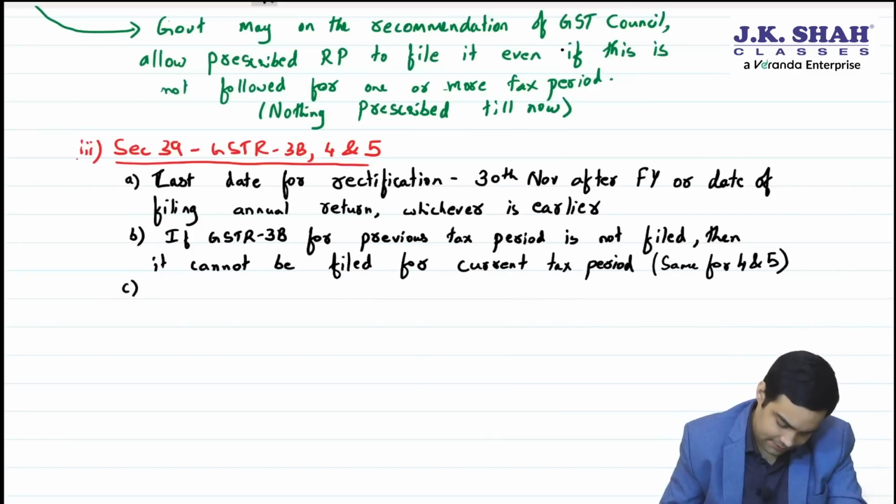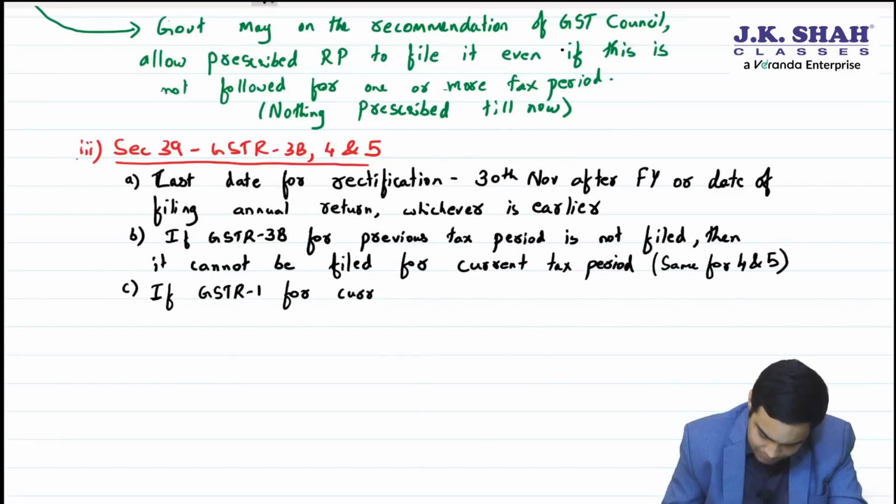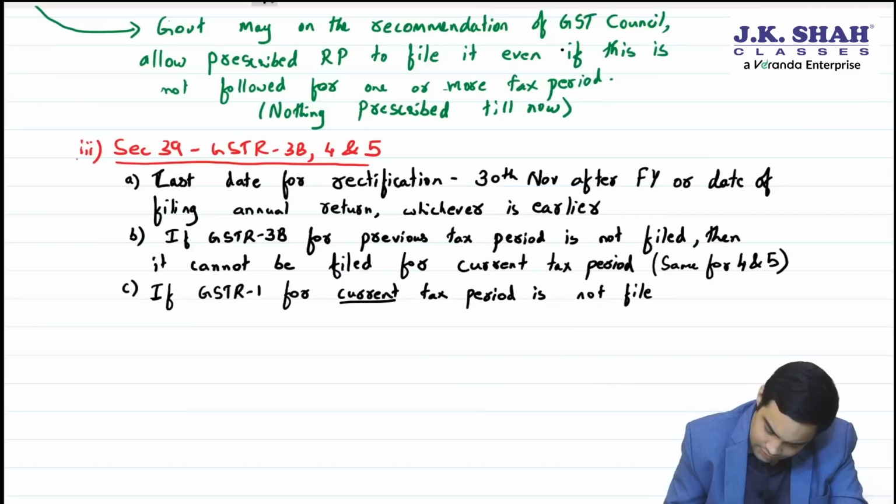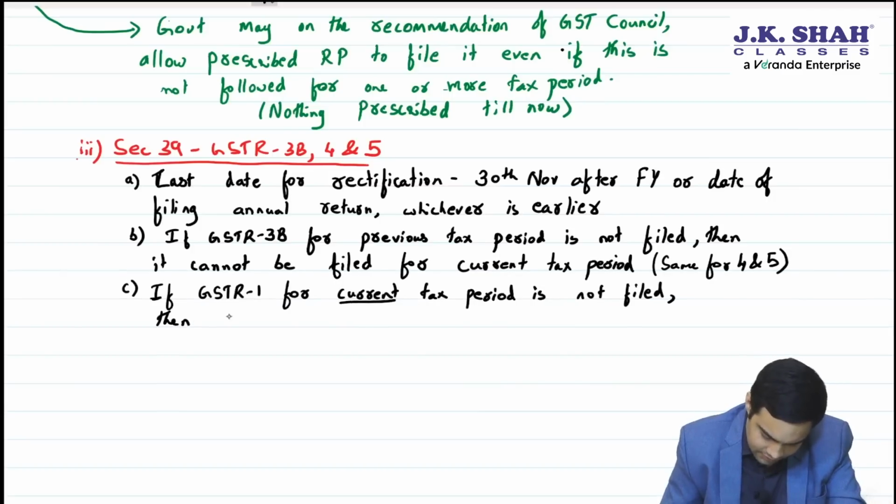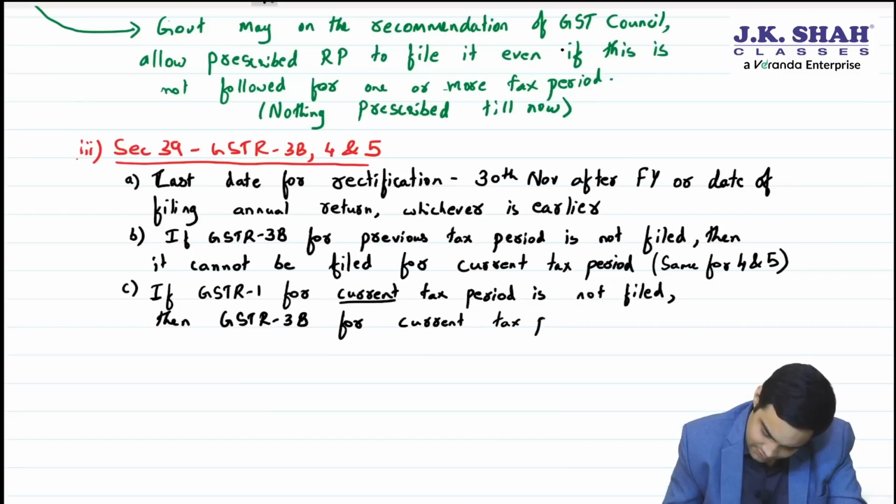Okay, see, if GSTR 1 for current tax period, people, careful, this is different. Current tax period is not filed, then 3B for current tax period cannot be filed.